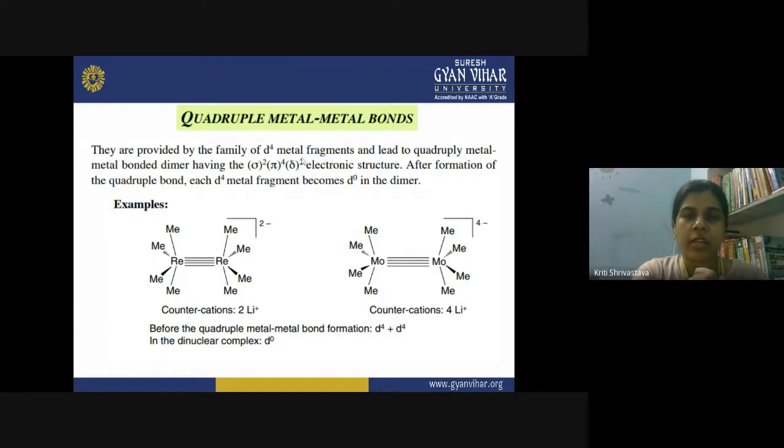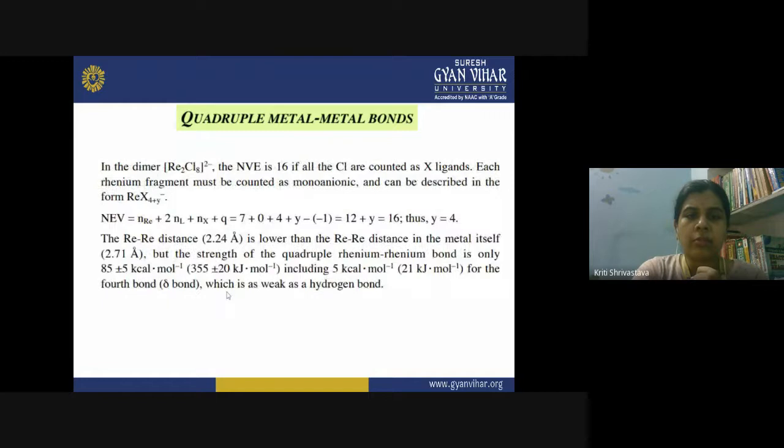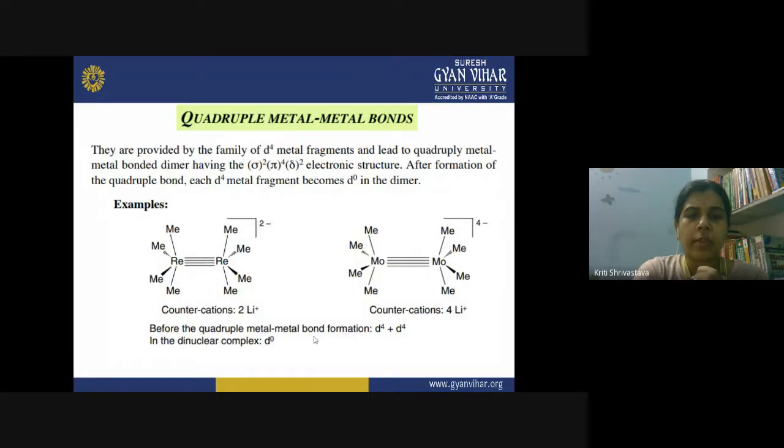After the formation of the quadruple bond, each D4 metal fragment becomes D0 in the dimer. Before the quadruple metal-metal bond formation it was D4 and D4, and after bond formation the dinuclear complex is D0, right?